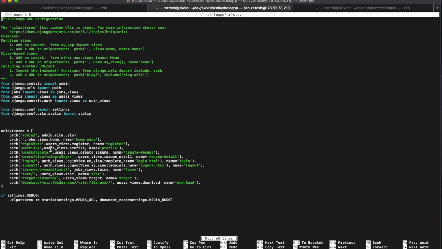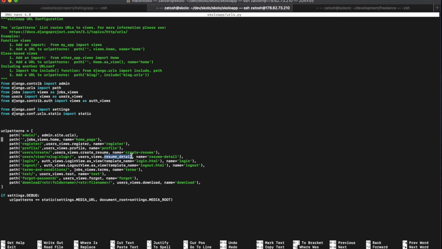Inside of our URLs, you will see that we had the detail view, the one which has the slug over there. It was users view, and the slug, and then it was calling the original class-based view. So we need to change that. I think I've already changed it in here. You need to say users view dot resume detail. That's the only thing you need to do.